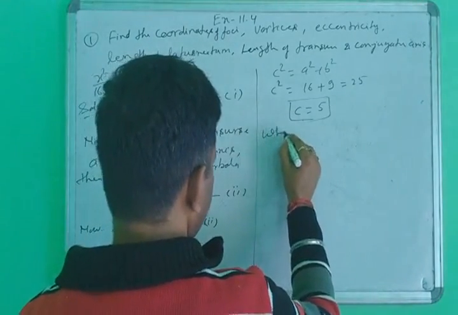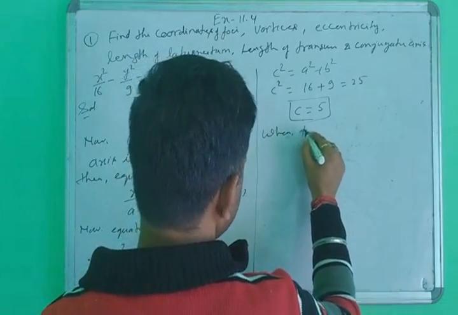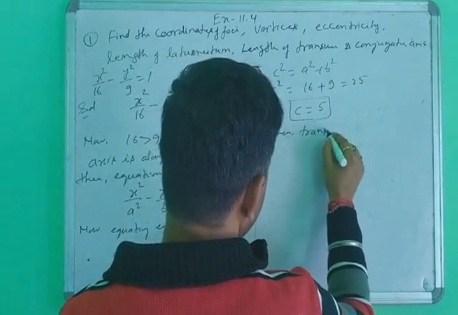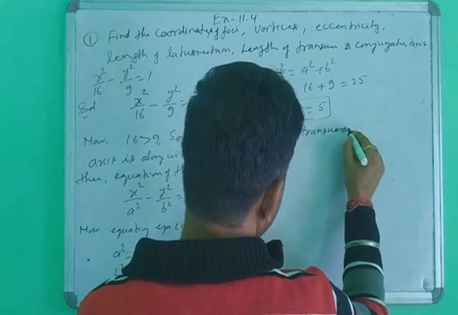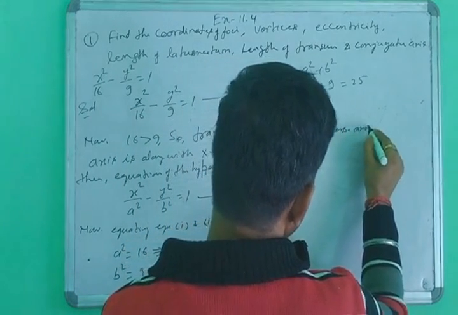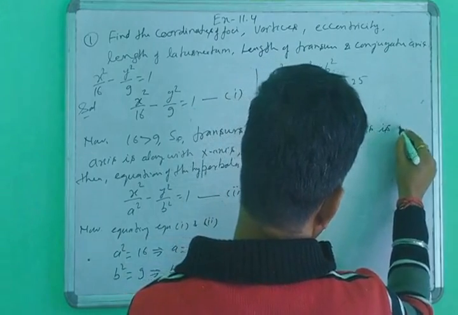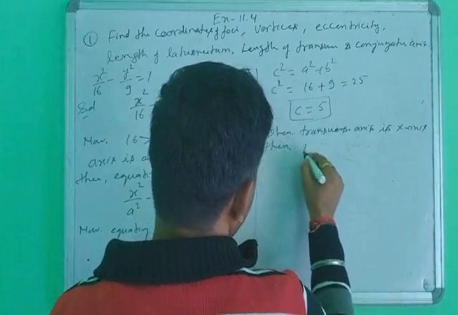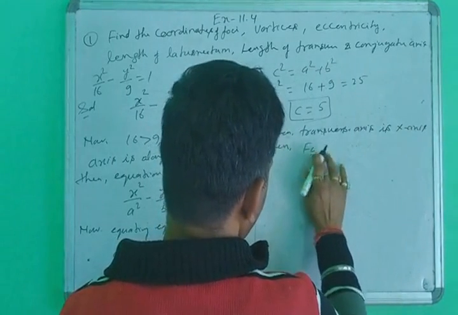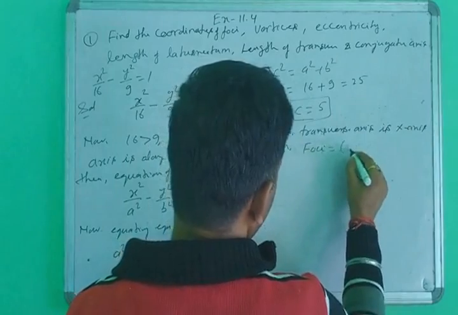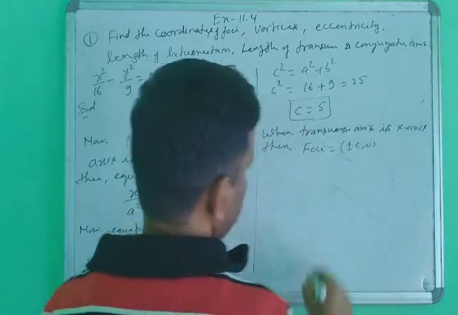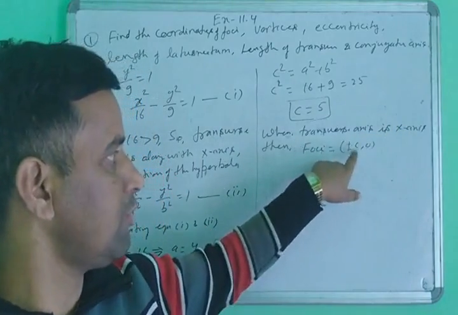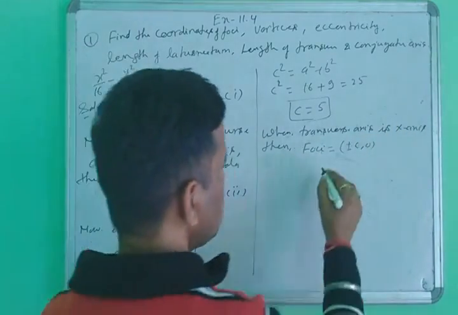When the transverse axis is the x-axis, then foci equal to plus minus c, 0. So when your transverse axis is the x-axis, then foci equal to plus minus c, 0. What is the value of c here?